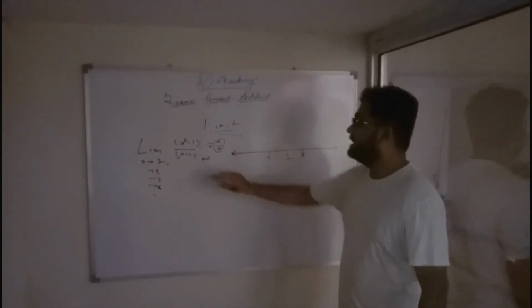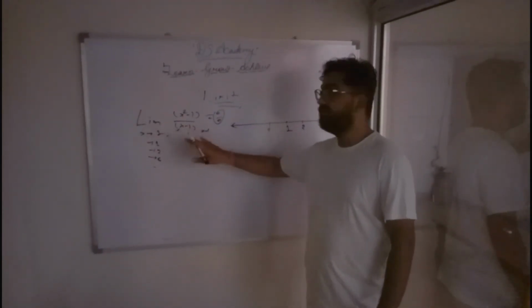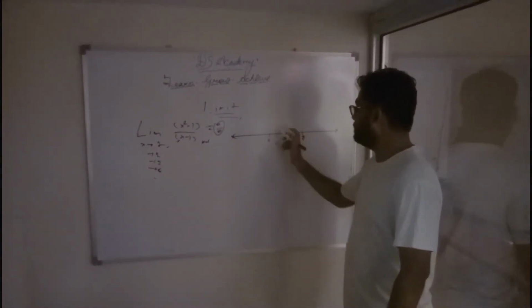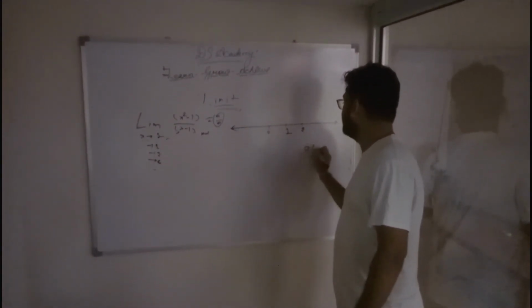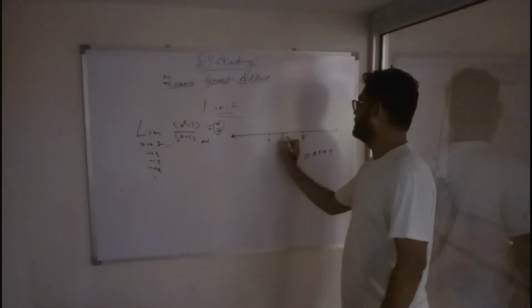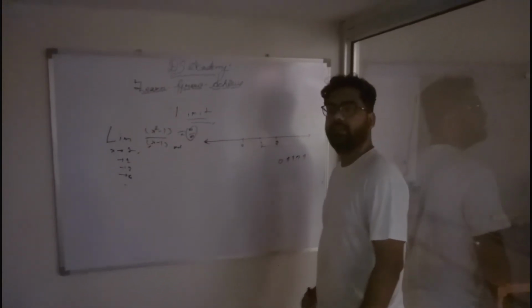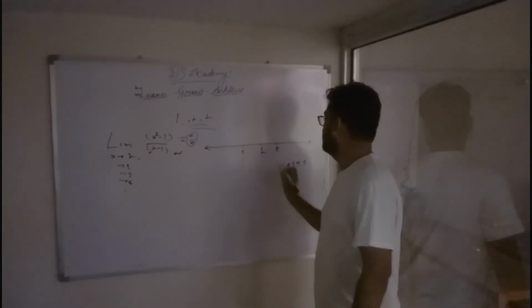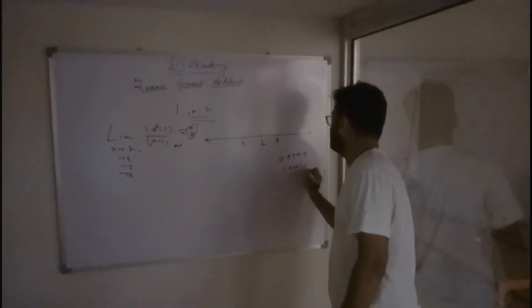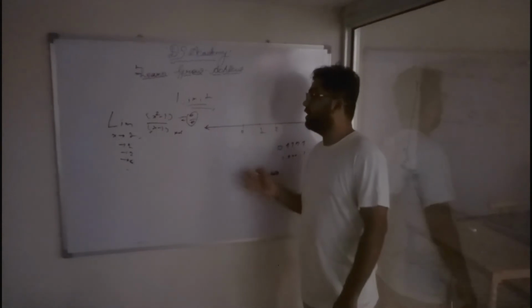We can't put x equal to 1 directly. We will go to almost 1. Like it can be 0.9999 here, or maybe 1.0111 here, infinitely close, but it will not equal 1. Okay.